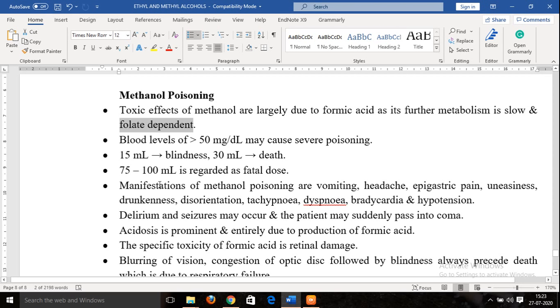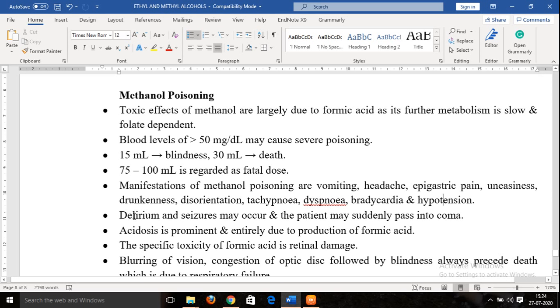Now coming to the manifestations of methanol poisoning. These include vomiting, headache, epigastric pain, uneasiness, drunkenness, disorientation, tachypnea, that is rapid breathing, so the ventilatory rate will be high, dyspnea, that is labored breathing or difficulty in breathing, bradycardia, that is decrease in heart rate, and hypotension, that is decrease in blood pressure. So these are the common effects which are seen.